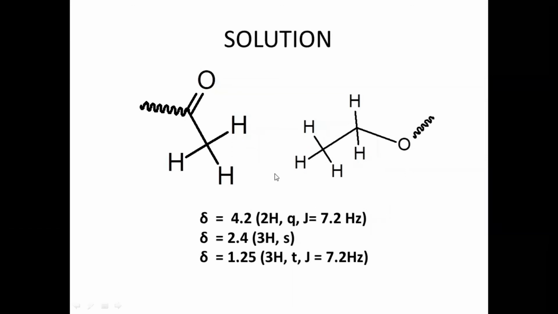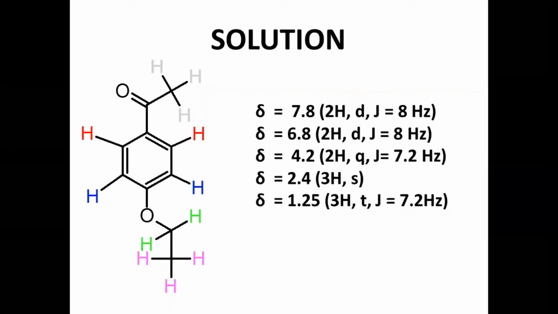Now ethyl group, ethoxy group and COCH3 groups are the substituents. Now we can substitute these values on the benzene ring. Now we get this compound. The experimental NMR chemical shift values are matching with this structure.